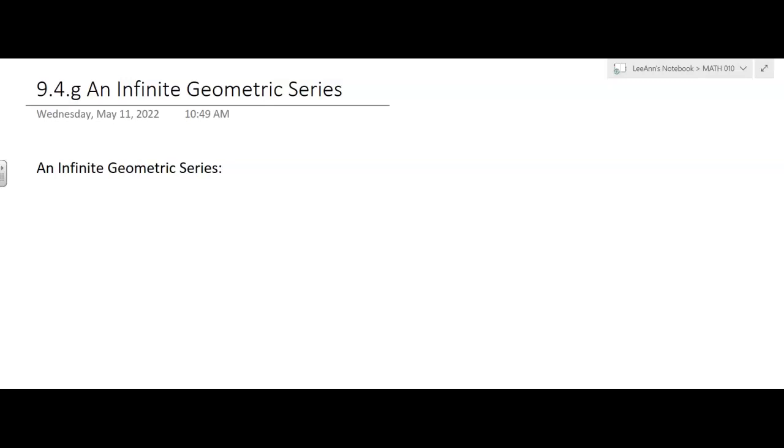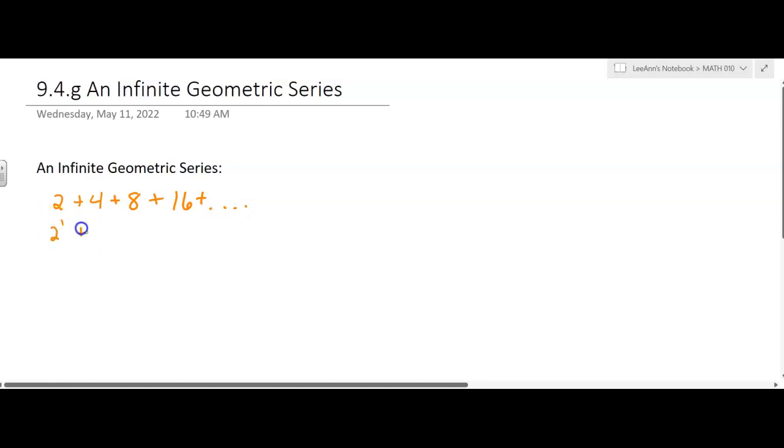Okay, so we're going to talk about what's called an infinite geometric series. Now we don't have a finite number of terms. Well, we have two different kinds. First of all, we could have a geometric series like this: 2 plus 4 plus 8 plus 16, and it's just going and going and going. If you look at the terms, it's 2 to the first plus 2 squared plus 2 cubed plus 2 to the fourth plus so on and so forth.